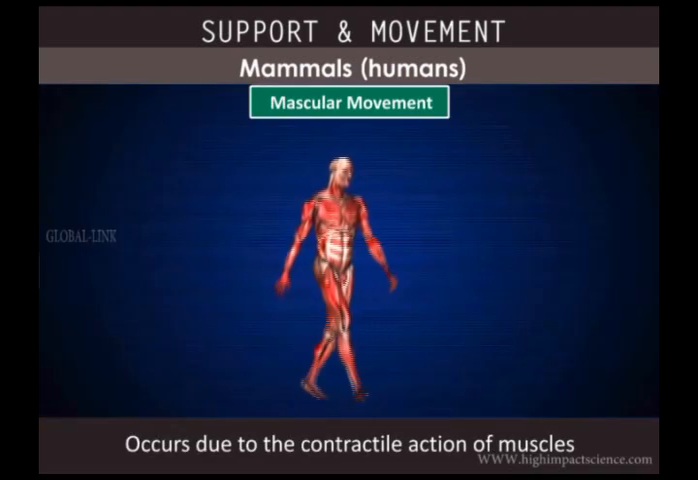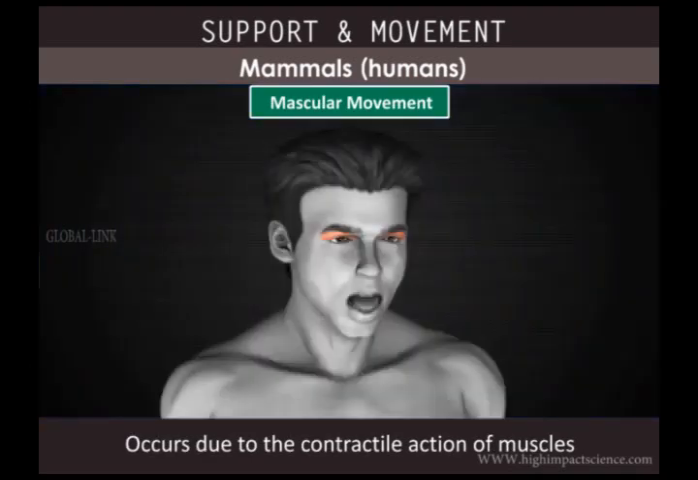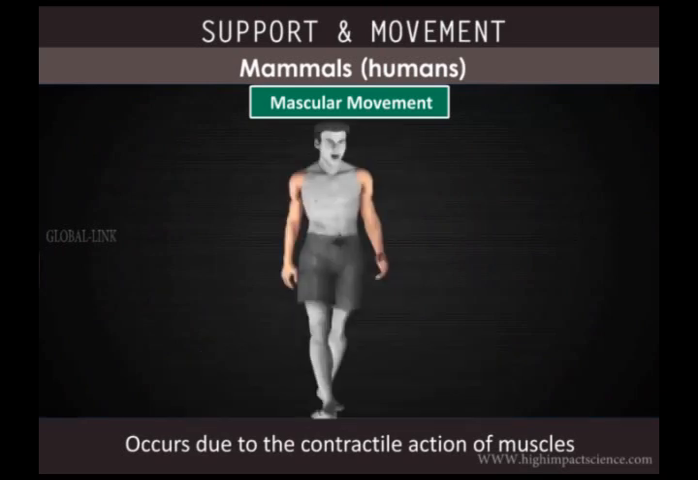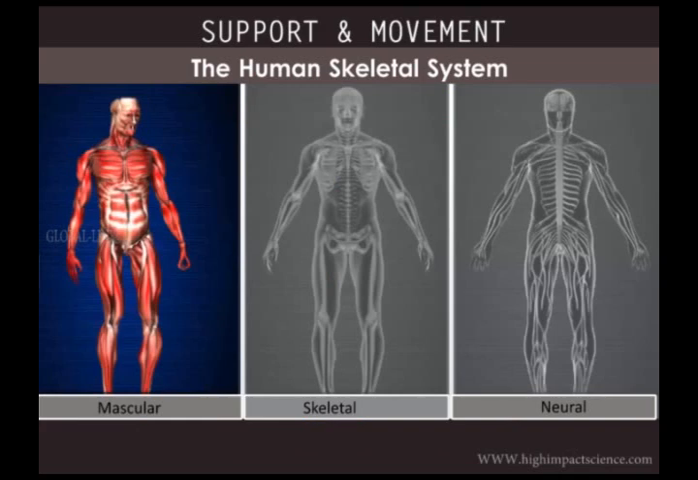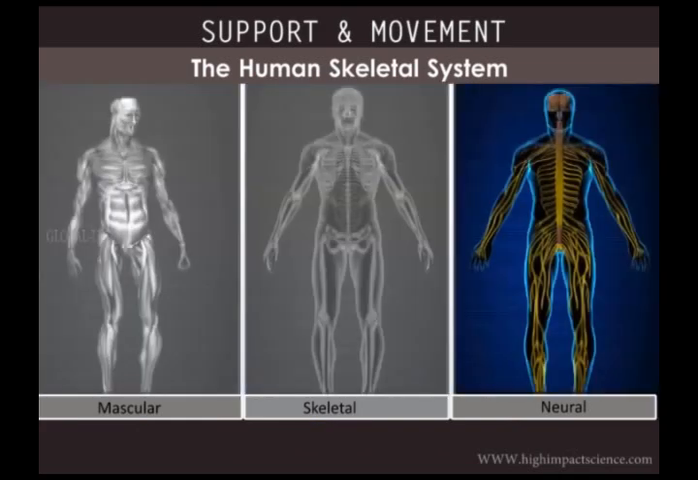The muscular movement can be seen in the eyes, tongue, and the limbs due to the contractile action of the skeletal muscle. Locomotion in mammals is brought about by the coordination of the muscular, skeletal, and neural systems.